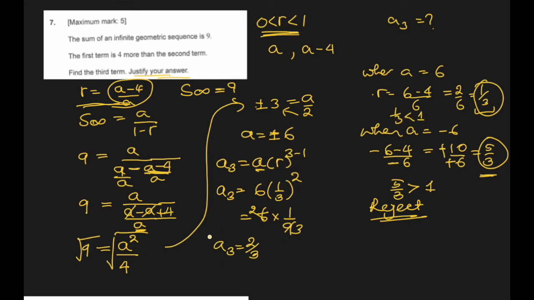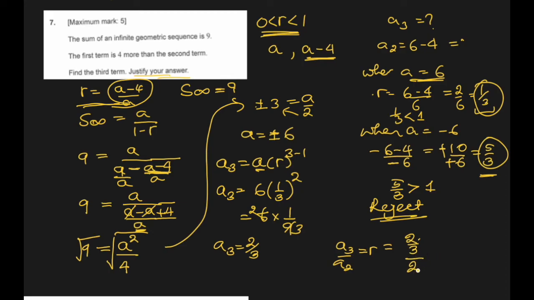Second, we can put it back and see if we get the same R here. A3 over A2 should also be equal to R. So what is A3? 2 over 3. A2 is A minus 4, 6 minus 4, because A came out to be 6, right? Which is 2. So divide by 2.